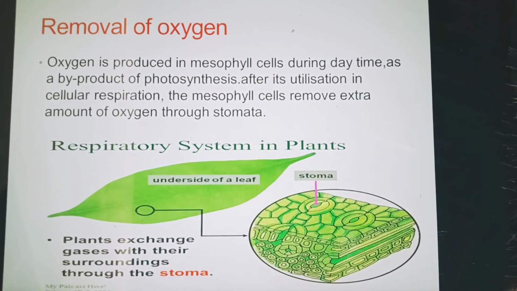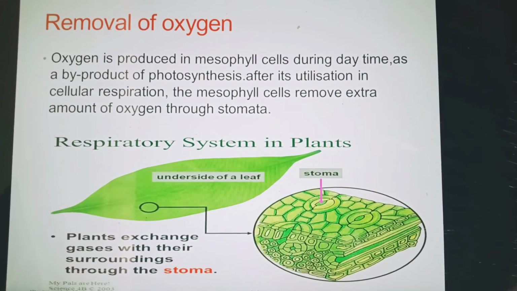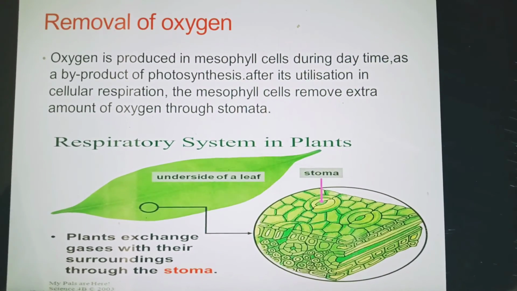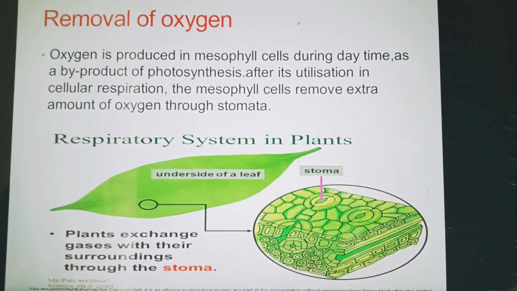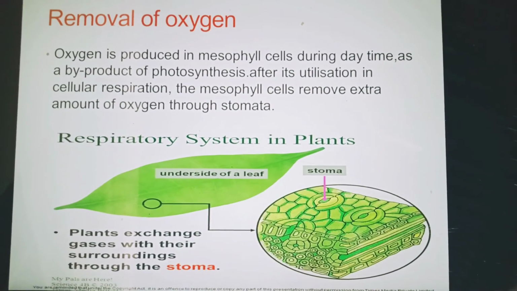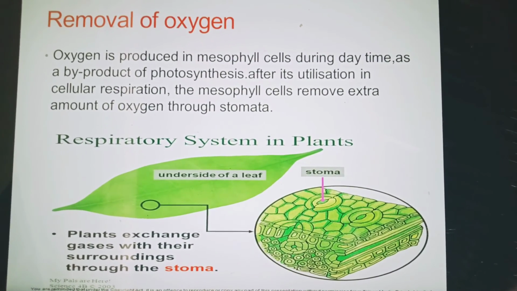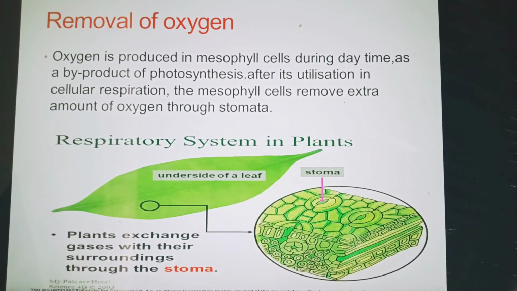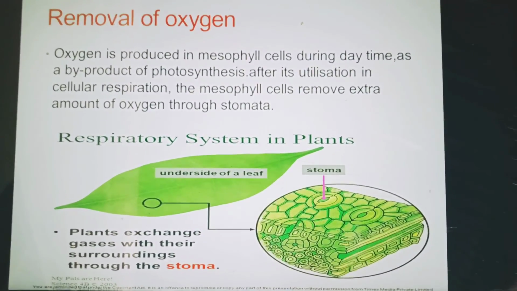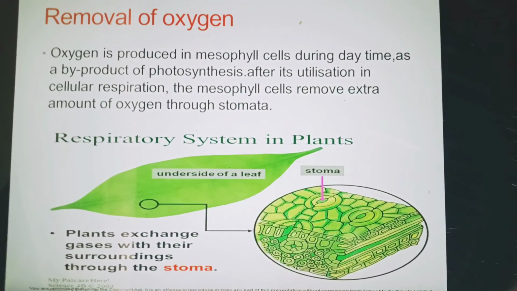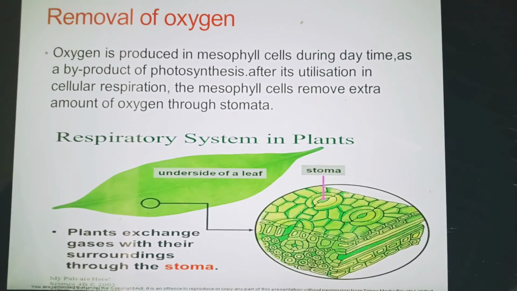And here you can watch, on the underside of the leaf there are stomata. So stomata are involved in the respiratory system in plants. Plants exchange gases with their surroundings through the stomata, and the gases are carbon dioxide and oxygen.